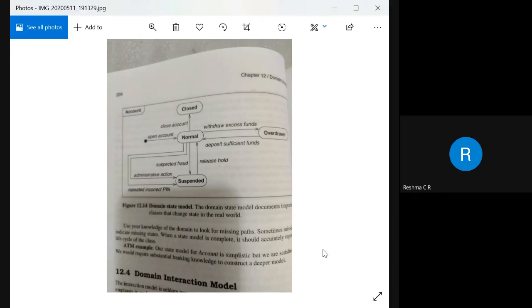Other than that, we need to identify whether there are any missing paths. If there is a missing path, we need to indicate why there is a missing path. That has to be reconnected again. That is how we evaluate the state diagram. Any doubts with this?